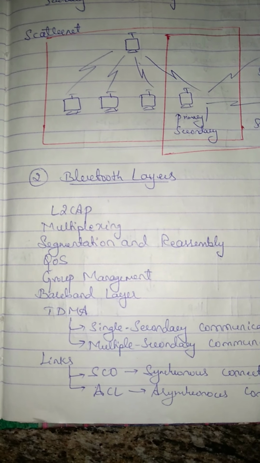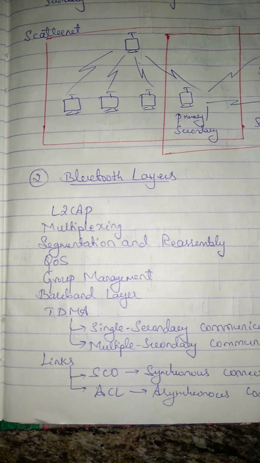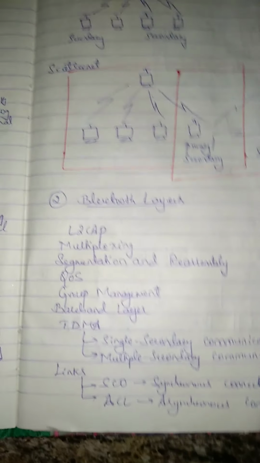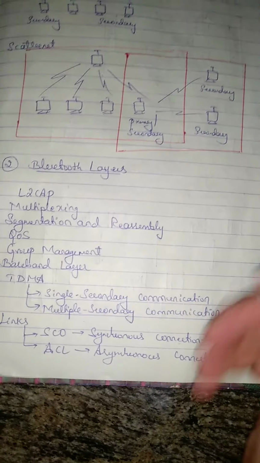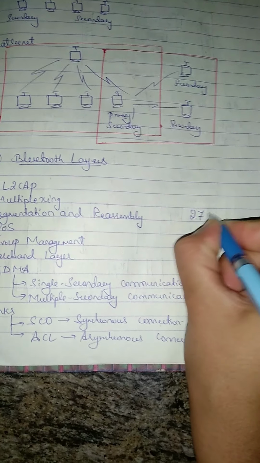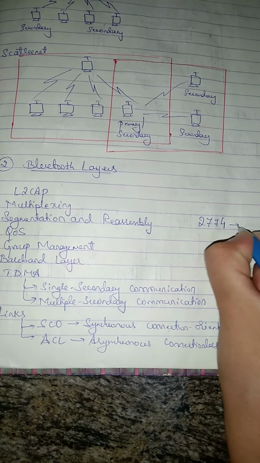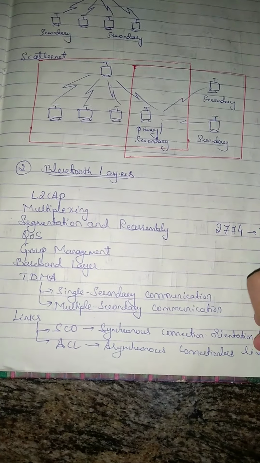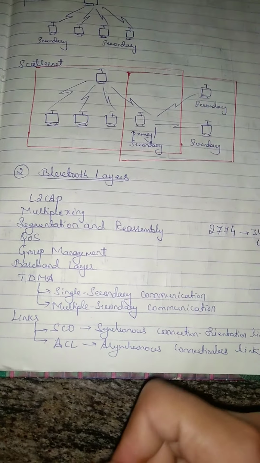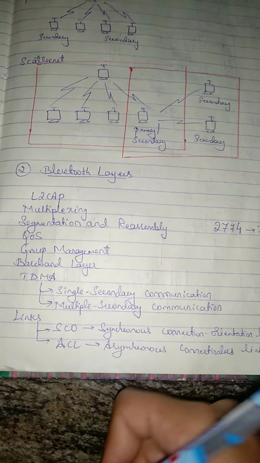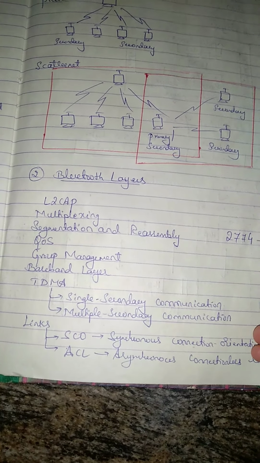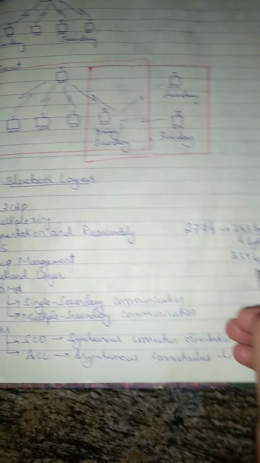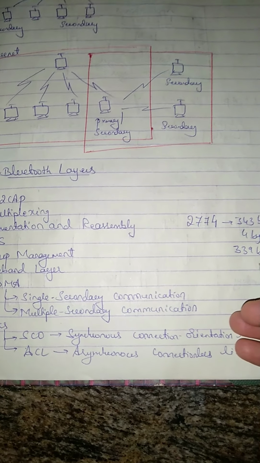Next one is segmentation and reassembly. The maximum size of the payload field in the baseband layer is 2774 bits. That is 343 bytes. But in this, 4 bytes are for the packet and packet length. It defines the packet and packet length. So the size of the data is 343 minus 4, that is 339 bytes. Actually, 339 bytes is the actual data for the payload.